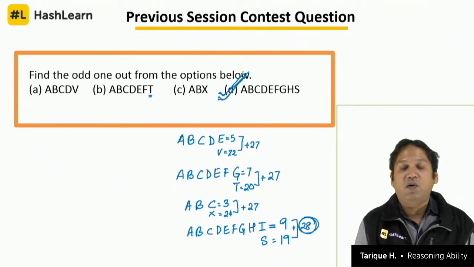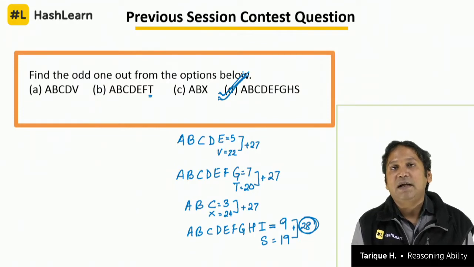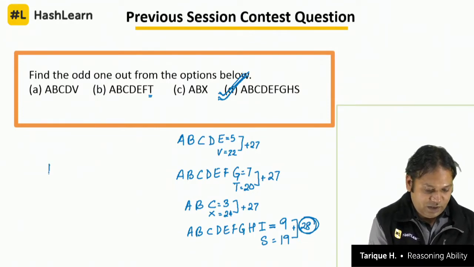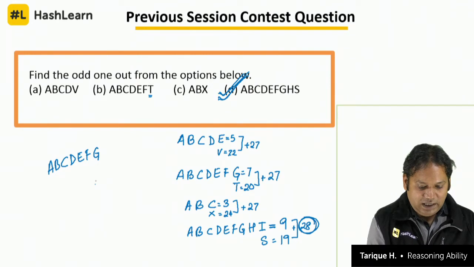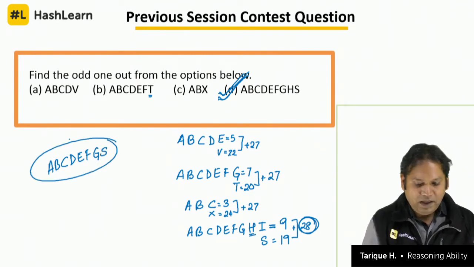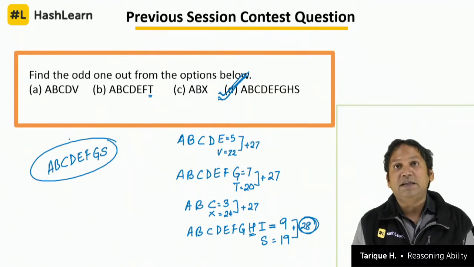D is the odd one out. 19 plus 8 is 27. It should be A, B, C, D, E, F, G, and instead of H, if we had S, this would have been the right answer. Okay. So the answer is D is the odd one out for all the other answer options.